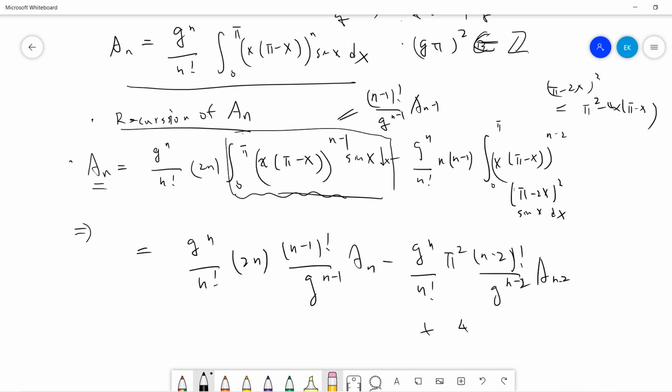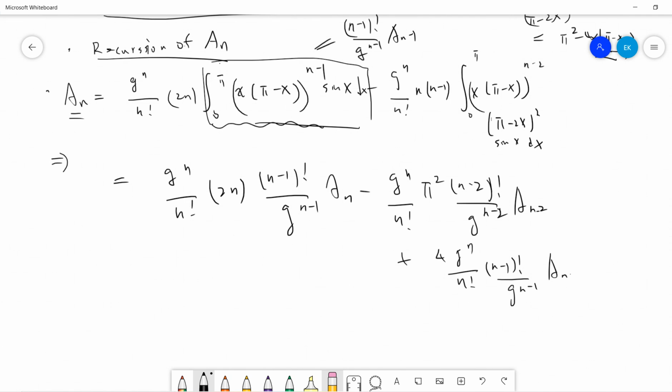The second term will give you 4q times n factorial over (n-1) factorial times a_(n-1). Combining all the calculation, let's quickly do it. I'll try to provide all the details, so if you think it's too long, you can just speed up on YouTube.